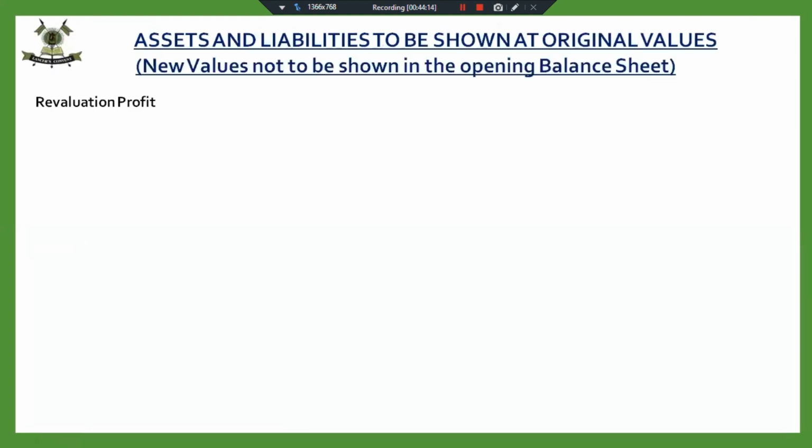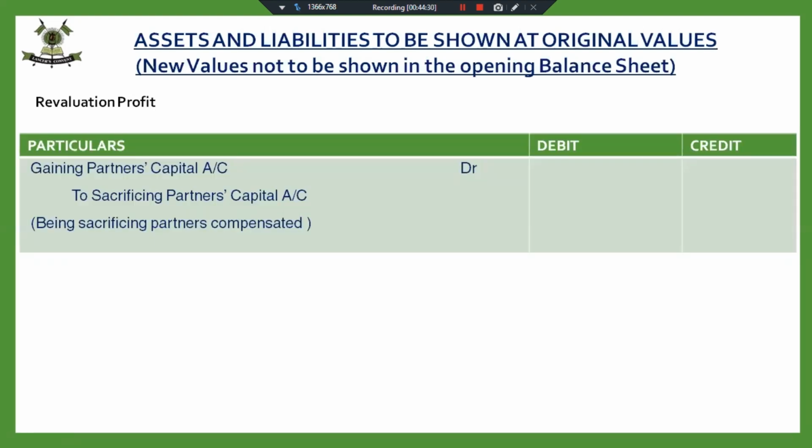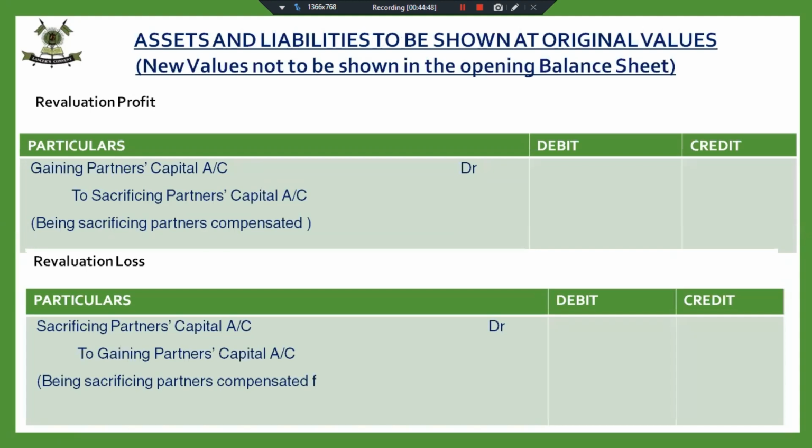But in the case of reconstitution, if the partners want that the revalued values not to be shown in the opening balance sheet, they can pass one adjustment entry. If there is a revaluation account profit, revaluation account will be made as a working note. We will be passing one adjustment entry, that is gaining partners to sacrificing partners. And if there is a loss, we are going to pass the entry sacrificing partners to gaining partners.